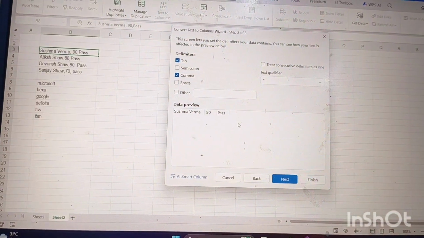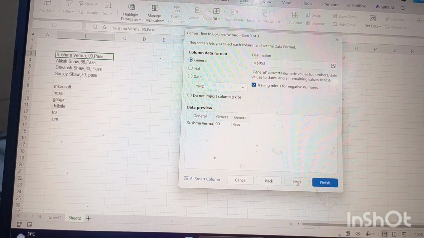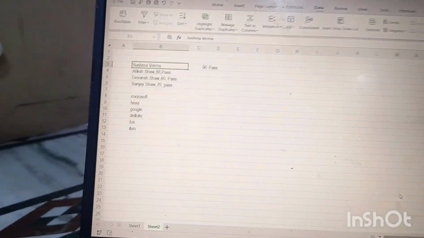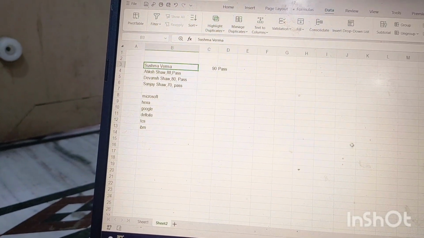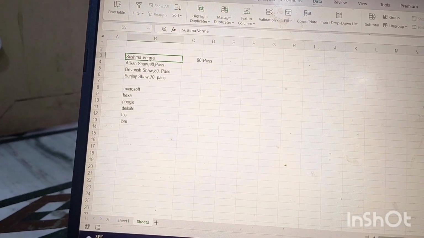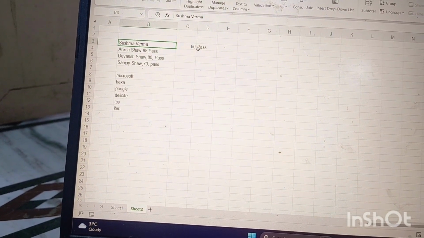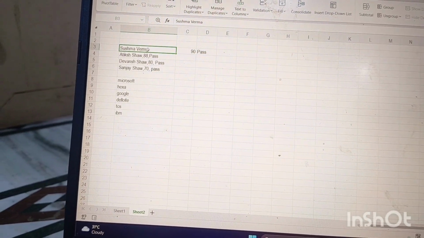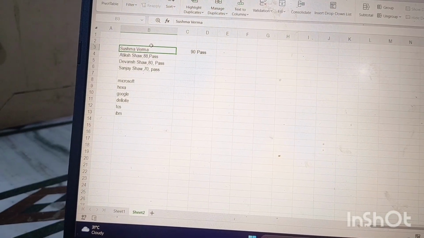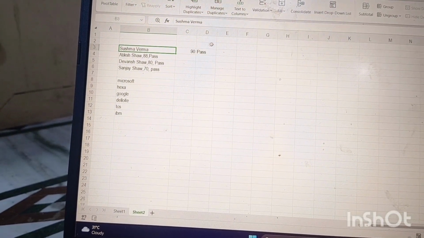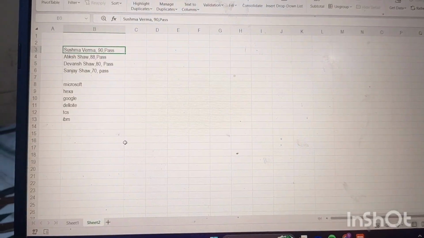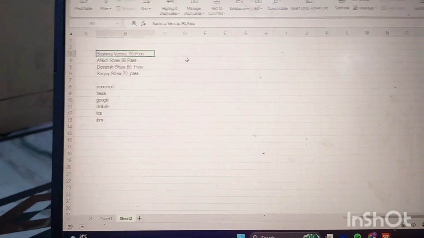Okay, and then next and finish. Oh my god, it has been converted in that cell itself, guys. It shows Sushma Verma, 90 and pass in different cells, but I don't want to convert my original cell. It should stay as the original, and the result should come in the next cells. So how? We are going to press Control Z. By pressing Ctrl Z, you will get the original position.